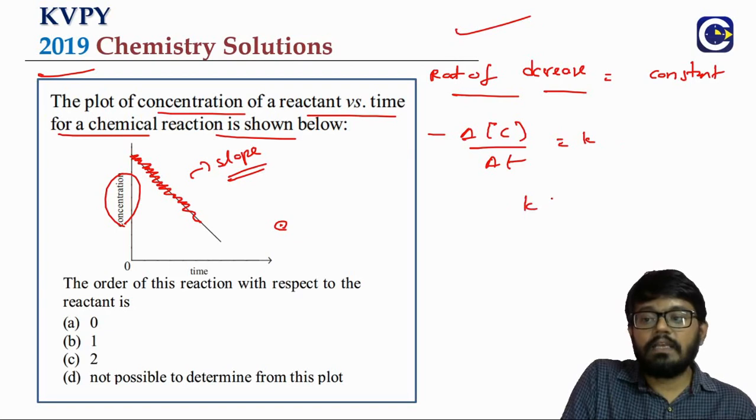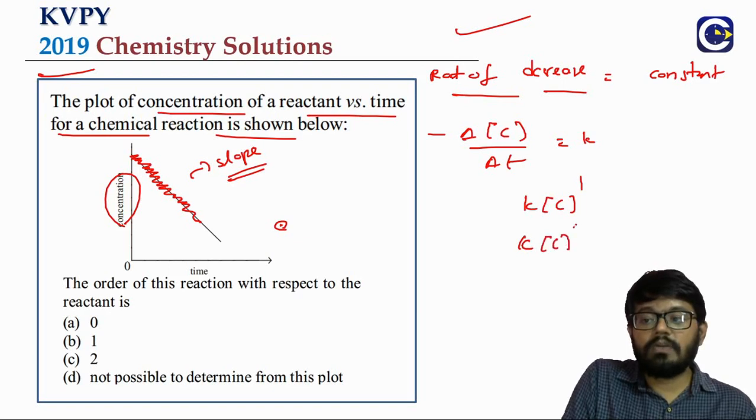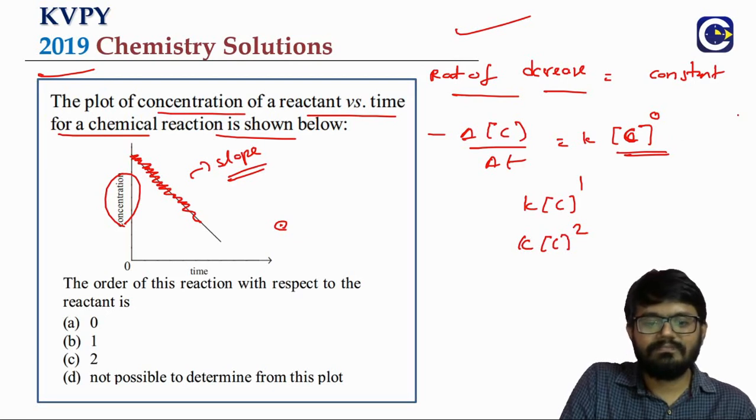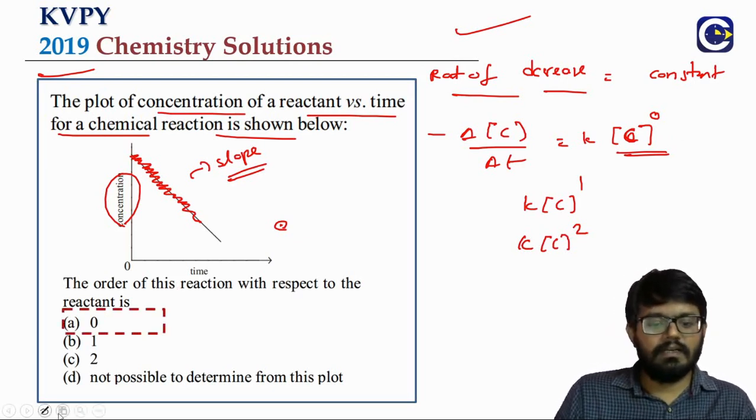If you have K into C power 1, that is a first order reaction; K into C power 2 is second order. Here it is just a constant, so K into C power 0. That is a zero order reaction. So the answer is a zero order reaction.